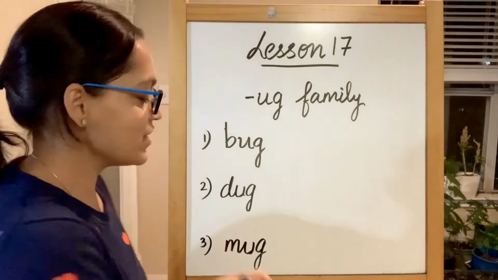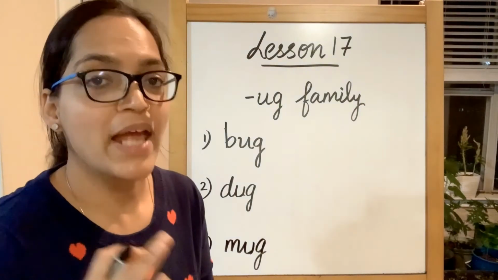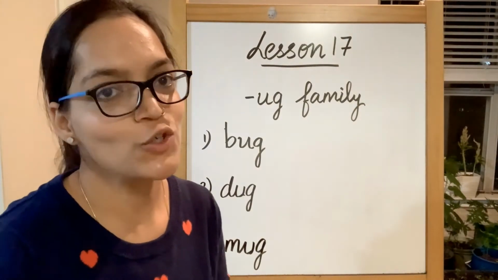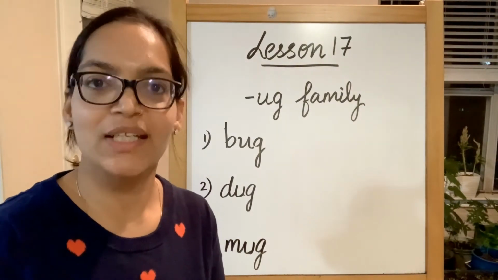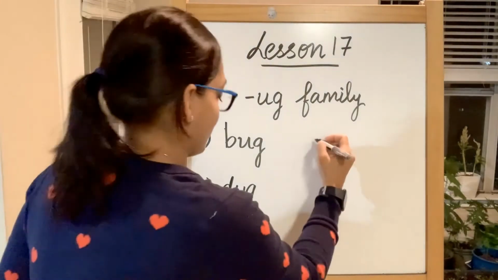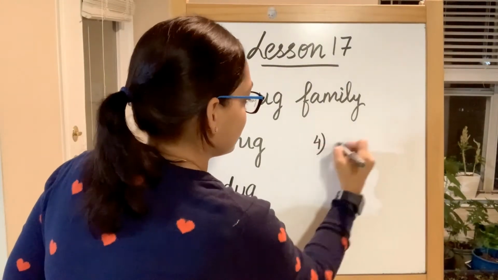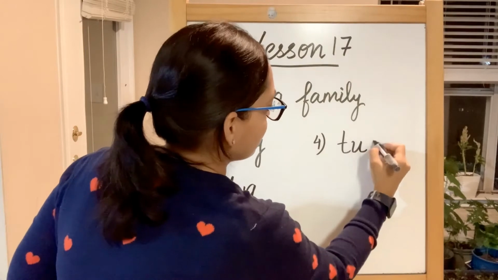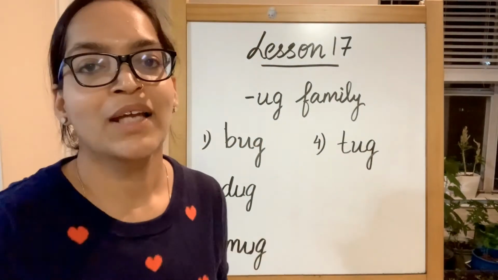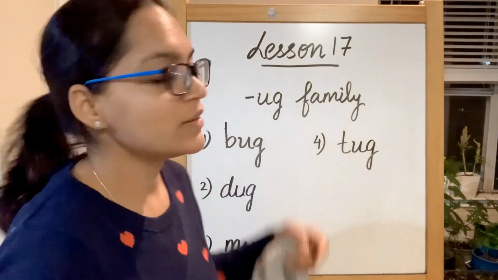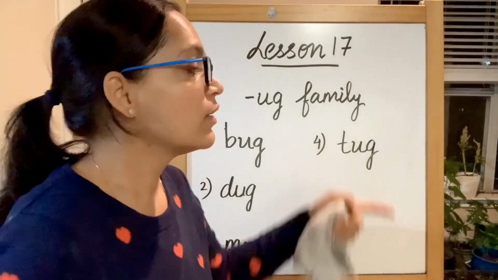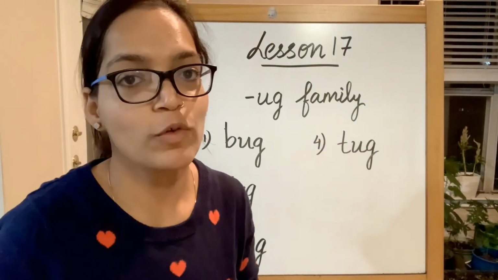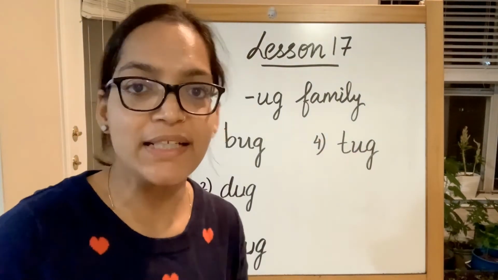Mug. M sound produced by alphabet M, a sound produced by short vowel U, ending with a G. Mug. Tug. T sound produced by alphabet T, a sound produced by short vowel U, ending with a G. Tug.